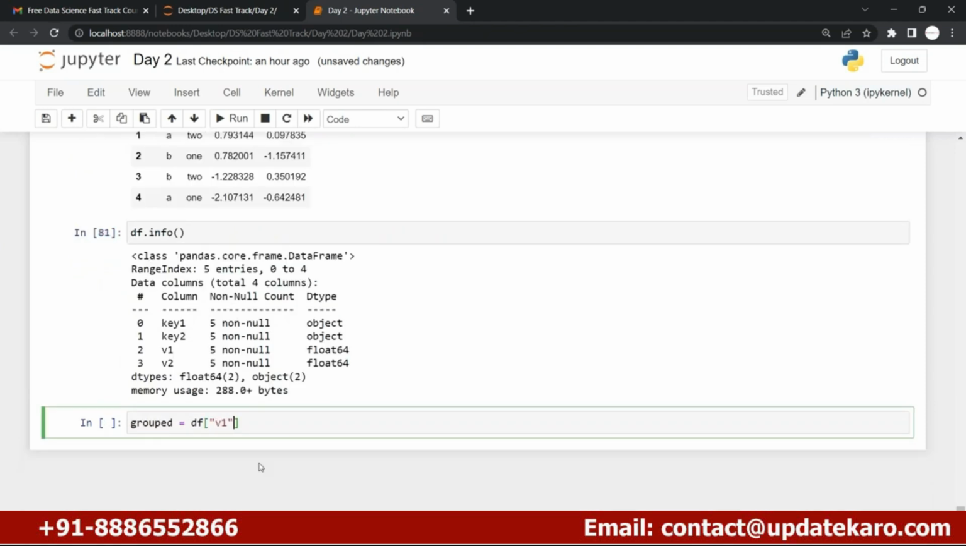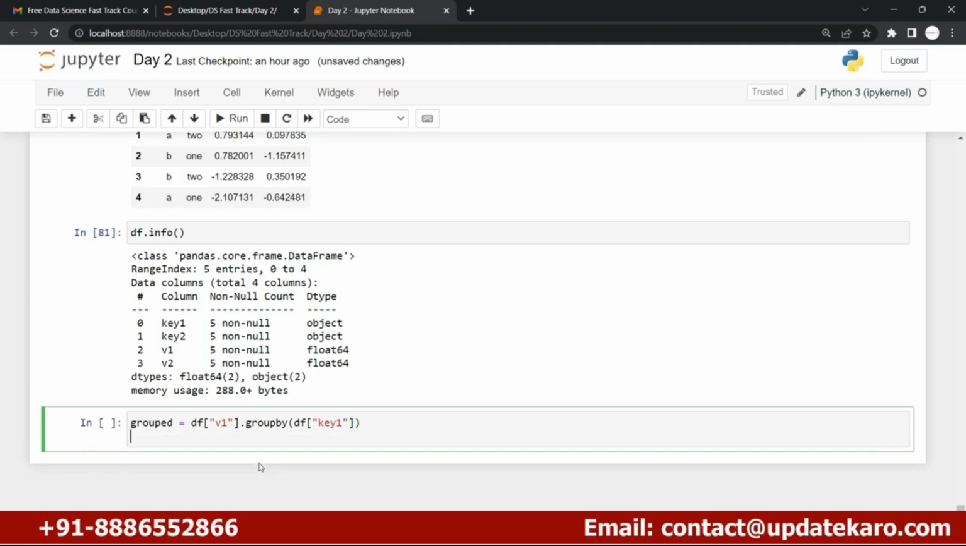Here you can see v1, and I'm applying group by on it. Which column do we want to group by? Let's say the first column, the key one column. So here you can see the key one column is there, and I am applying group by. Group by dot mean, just to get the mean values.